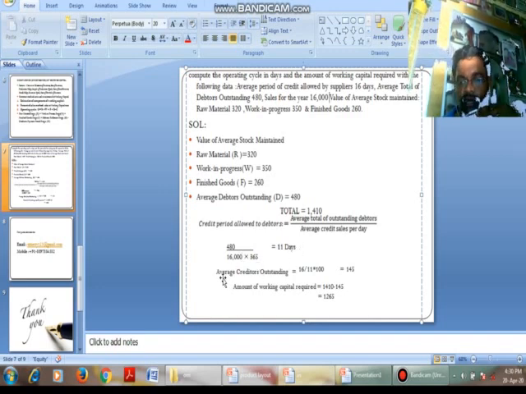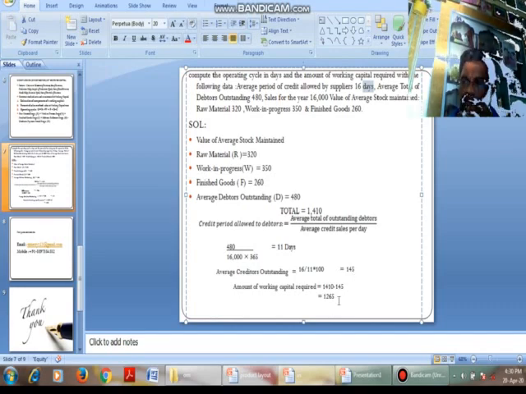Average creditors outstanding is 16, that is, the average period allowed by suppliers is 16 days. Here 16 days by 11 days into 100, so that we get 145. I hope you understand, 145. Then the amount of working capital required is 1410 minus 145, we get 1265.